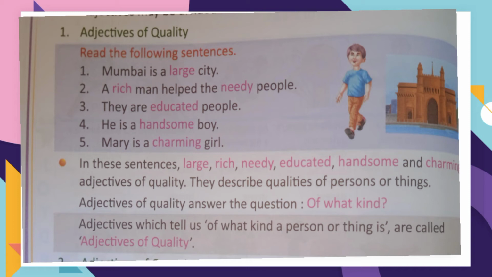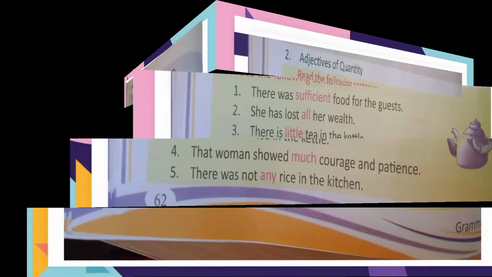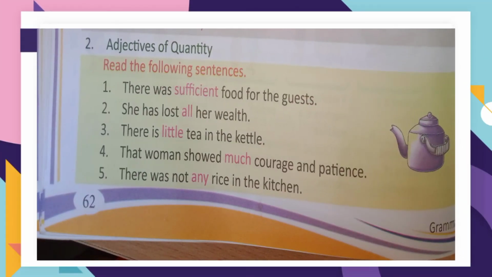Next, we have adjectives of quantity. Quantity, that is how much. Adjectives which tell us how much of a thing is meant are called adjectives of quantity. They are used with uncountable things like, there was sufficient food for the guest. Food we cannot count. How much food? Sufficient. So sufficient is adjective of quantity.